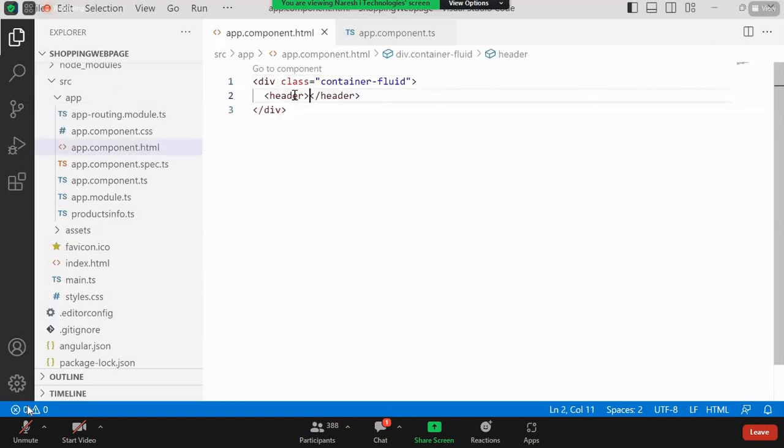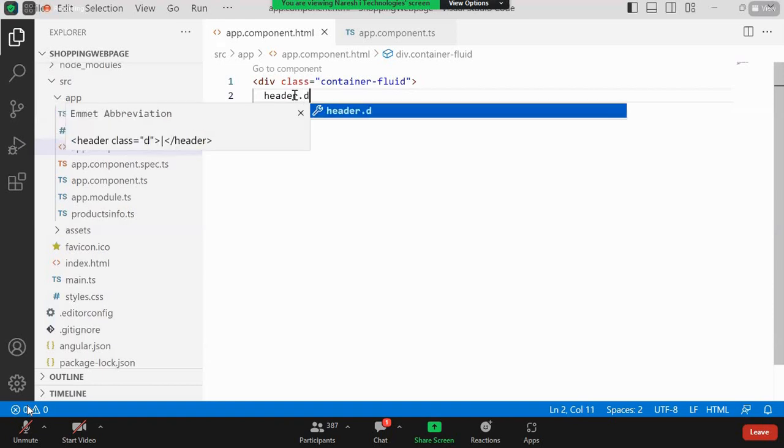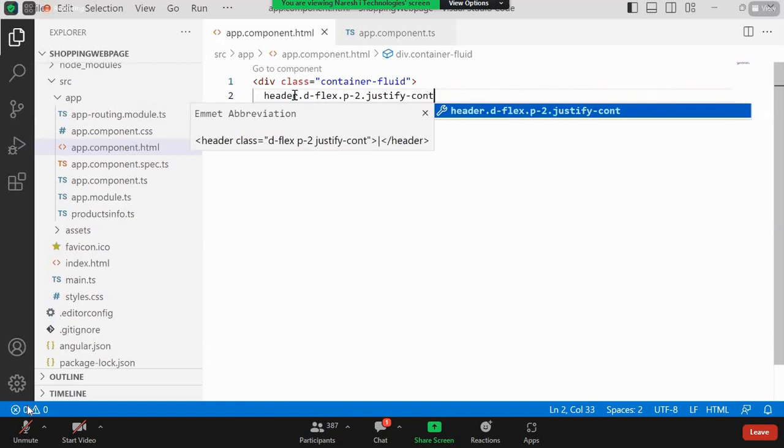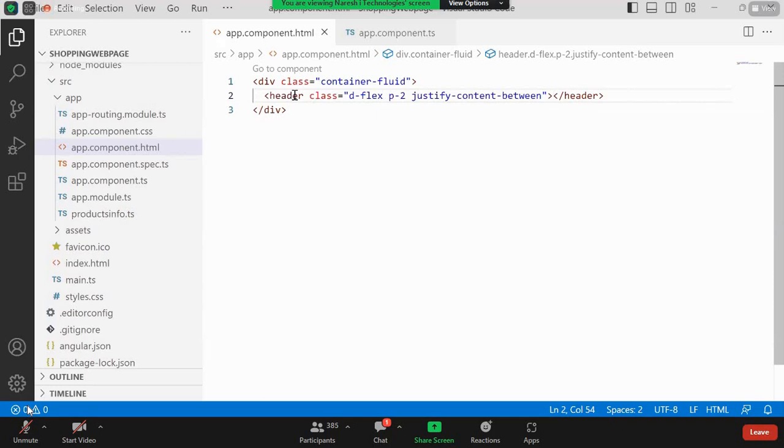And where it is having a header class. Okay. And for this one, I'm using d-flex. And after that, I'm giving some padding, so p-2 is what I can give, and also justify-content, and then I'm using between. All these things are Bootstrap classes that I just wanted to use over here. I use some Bootstrap classes here in order to display the content in a better way.